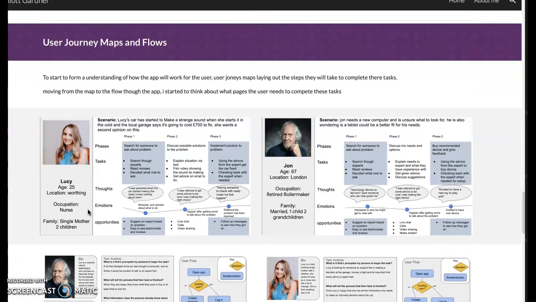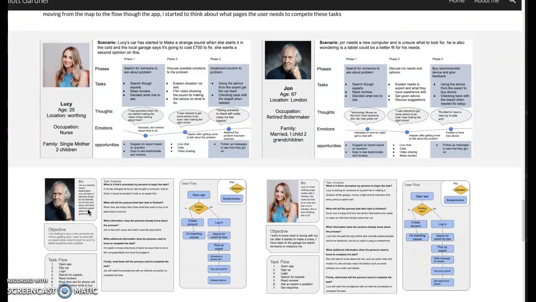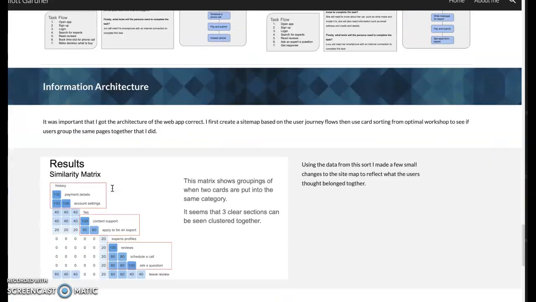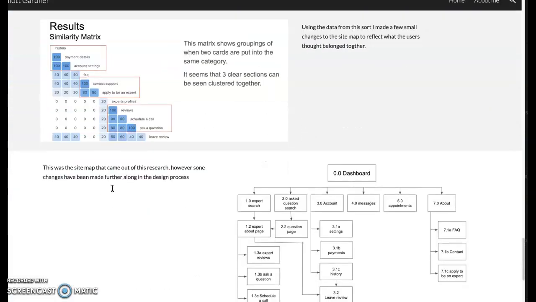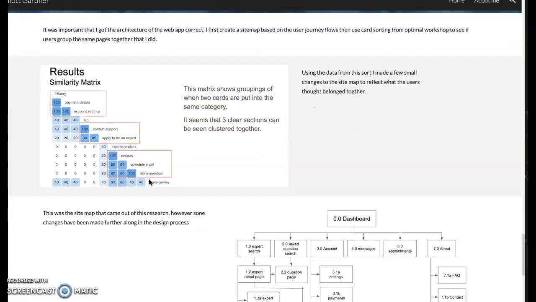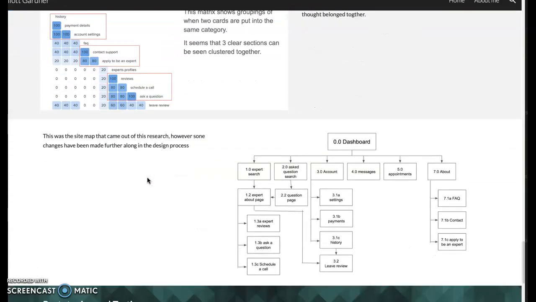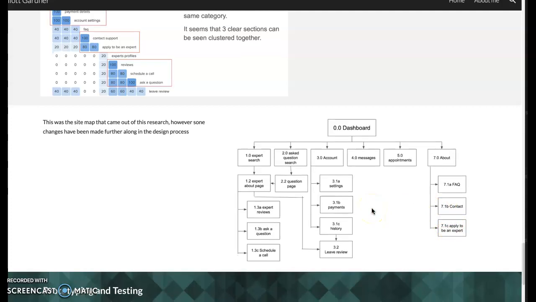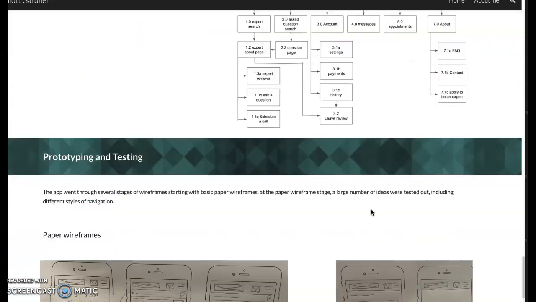Then we moved on to make journey maps and flows, and this really started to iron out the structure of the app, using the user flows, and that helped us to pinpoint the information architecture. Using a card sort with a set of pages I'd already designed, we got the sitemap finalized here. A few changes were made later on, but that was pretty much what it was settled on.